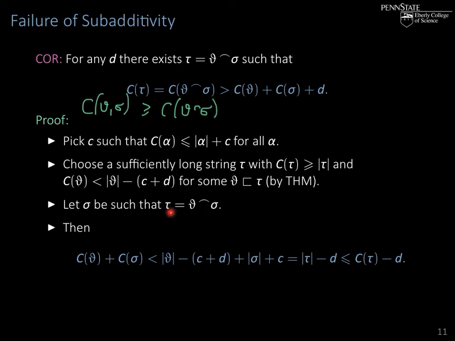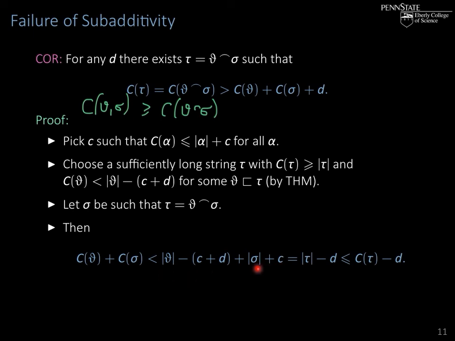to get to tau. Then the complexity of theta plus the complexity of sigma: the complexity of theta is, by this assumption here, less than the length of theta minus c plus d. The complexity of sigma, by the choice of c, is at most the length of sigma plus c, the copy machine.